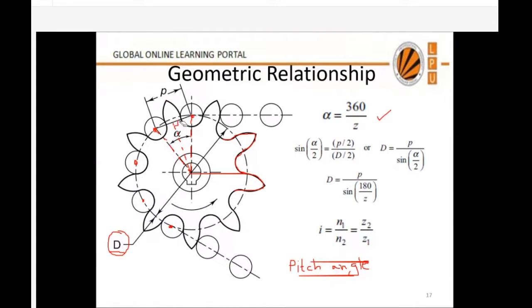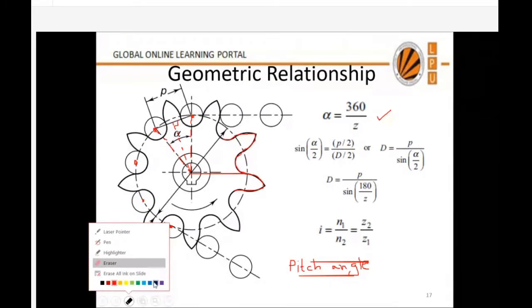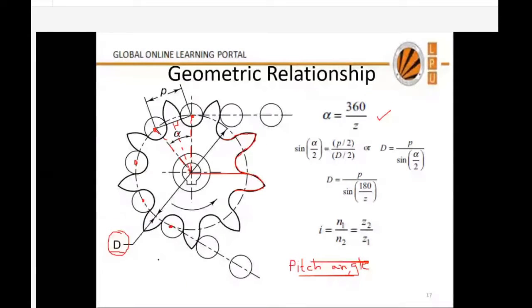Can anyone tell me, in this triangle which I am now highlighting, this half triangle, what is sine alpha by 2? This angle will also be half now. So what will be sine alpha by 2? Can you tell me? Sir, p by 2 divided by RC. Okay, you are saying RC, or you can say it is d by 2, right? Yes, sir. So your sine alpha by 2.